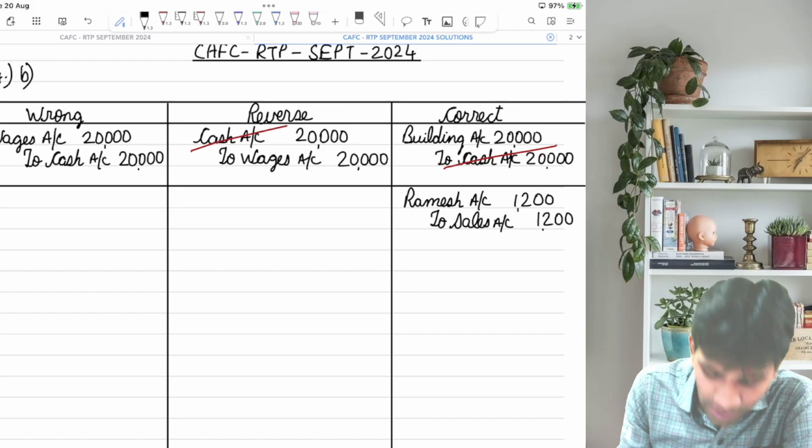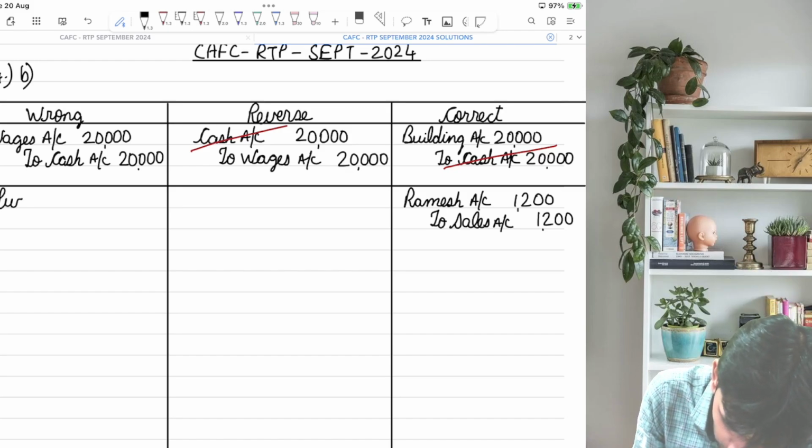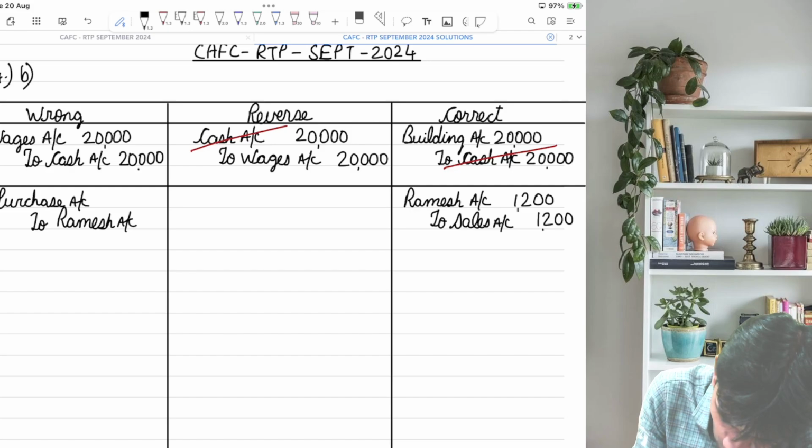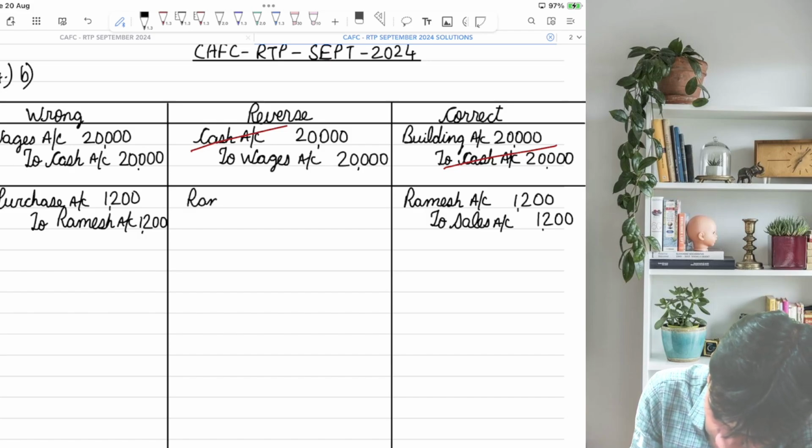What error you have committed? You have shown it as purchases. Purchase account debit to रमेश. आपने पूरा ट्रांजेक्शन ही घुमा दिया. Reverse this. You will say Ramesh account debit to purchase.